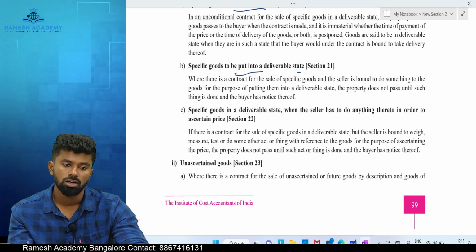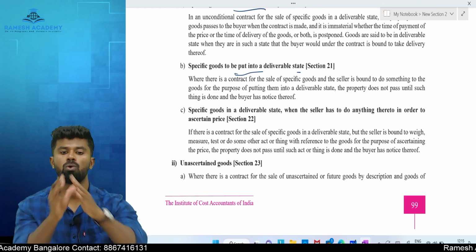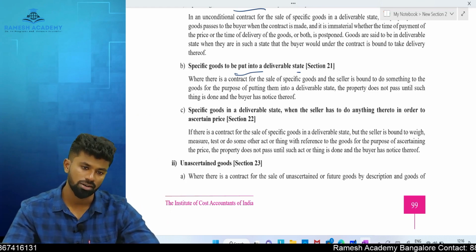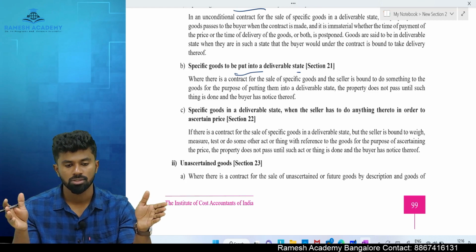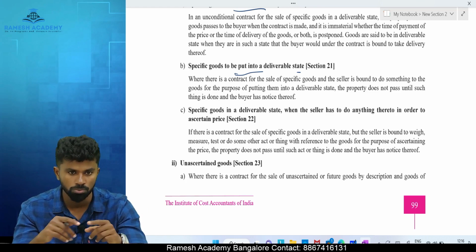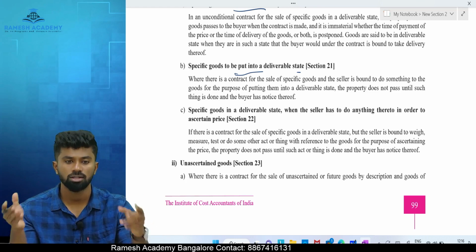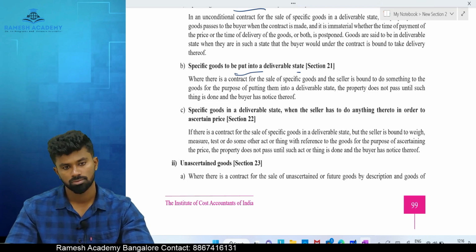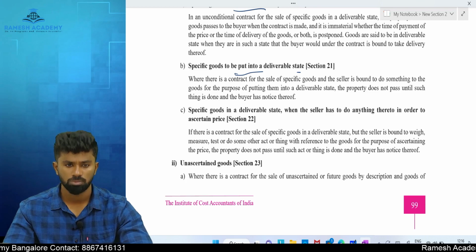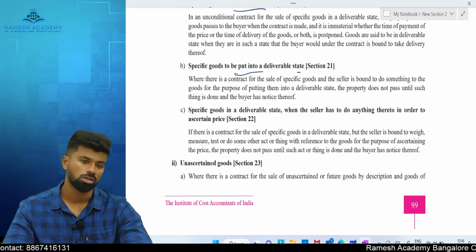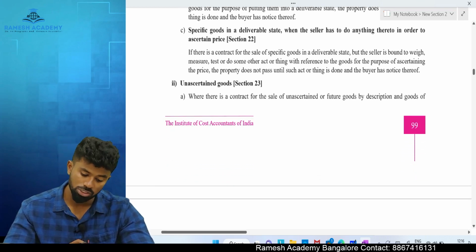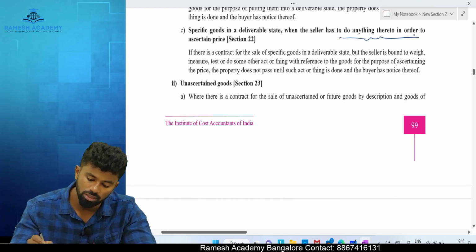For example, I have agreed to sell 1 barrel of oil, but the buyer requested it to be put into 2 barrels. Specific goods, correct. Is it in deliverable state? No, because it should be put into how many barrels? 2 barrels. So in this case, until it is put into deliverable state, that is put into 2 barrels, the ownership is not transferred.